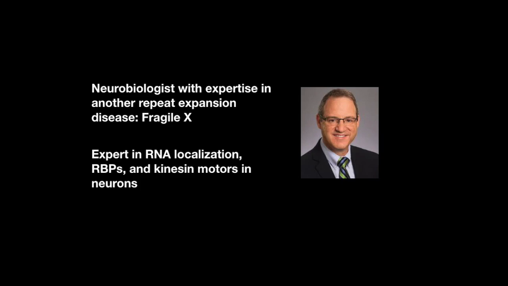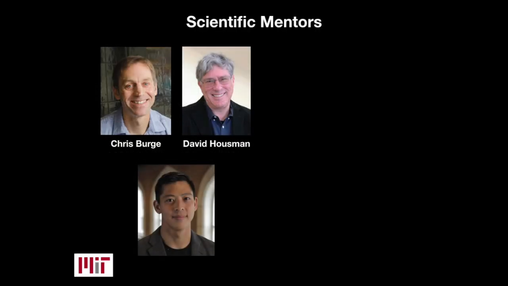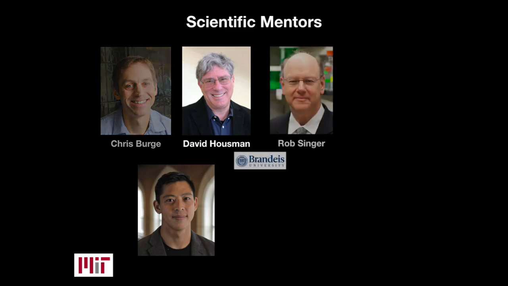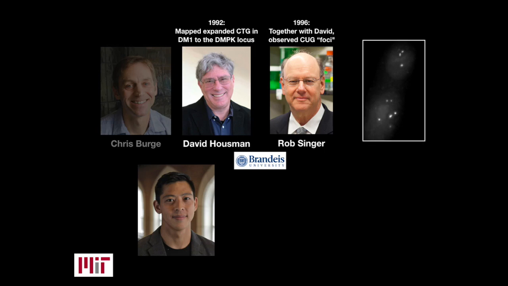Through talking to Gary, I found it very interesting that we had some parallels in scientific mentors. I had trained as a graduate student with Chris Burge and David Housman at MIT, and I had heard a lot about Rob Singer through David, because David and Rob had spent a lot of time together as graduate students at Brandeis. I had initially sought out David because he was one of the first to map the expanded CTG repeat in DM1 to the DMPK locus. Interestingly, in the early 90s, Rob and David worked together on first discovering the presence of CUG RNA foci, as you can see here.